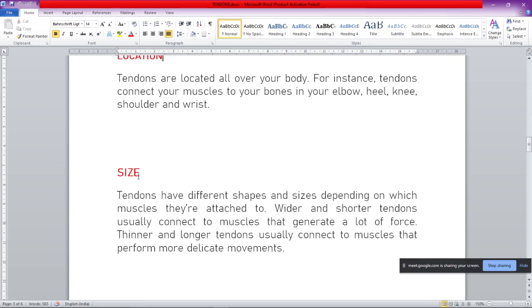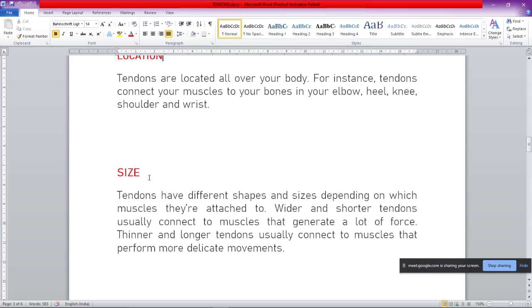Now, sizes. Tendons have different shapes and sizes depending upon the muscles they are attached to. If they are attached to a bigger muscle, they can be wider. If they are attached to shorter muscles, they can be thin. Suppose we have a sports person who is a weightlifter. He has got a huge bicep.